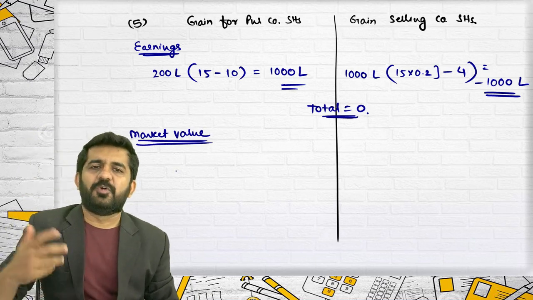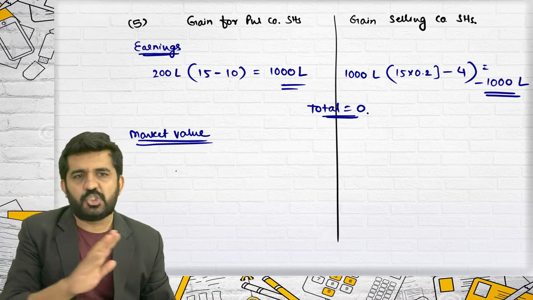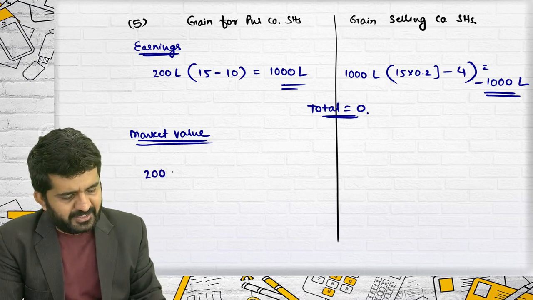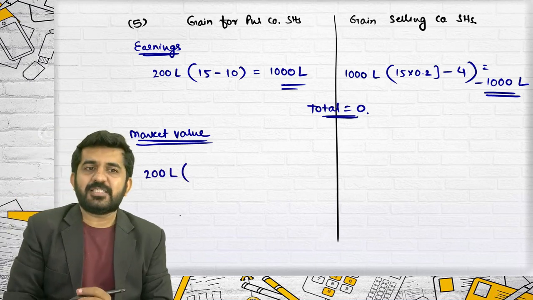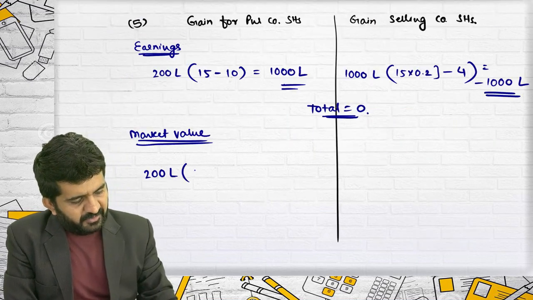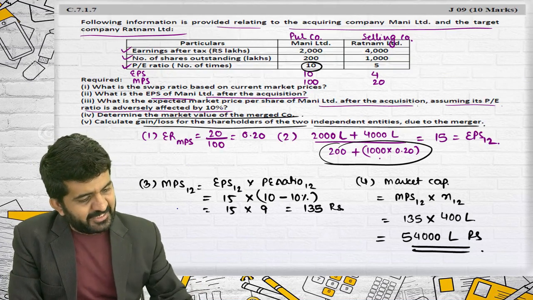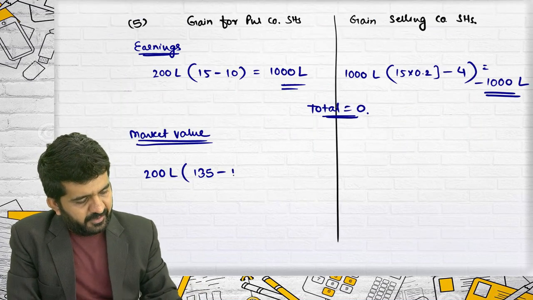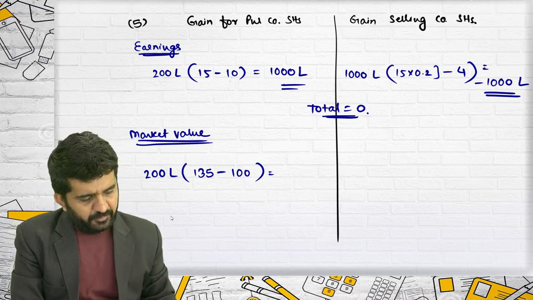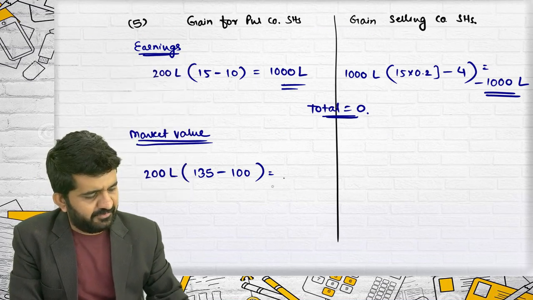See, if I do it with the traditional method, it becomes easy. It is short also. It is not much longer. Let me find out in a new manner. How many shares are there? 200 lakhs. What is MPS 12? 135. What was MPS 100? It is 35 into 200. It is 7,000 lakhs.